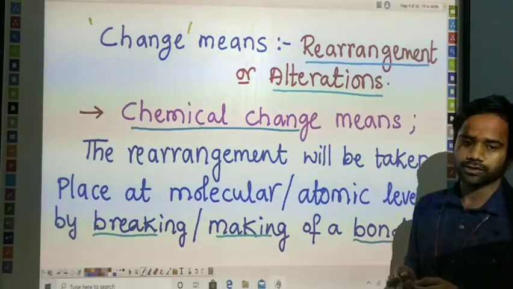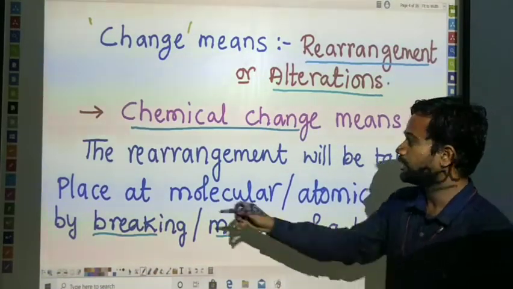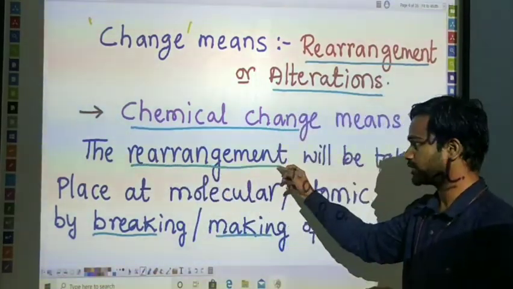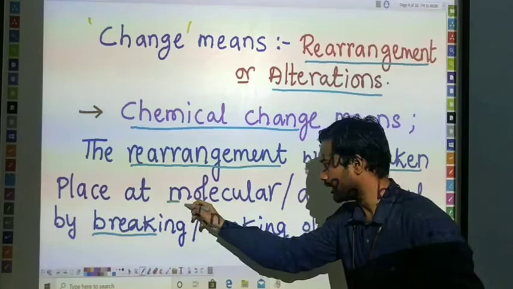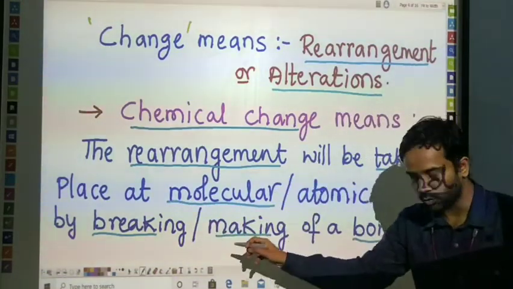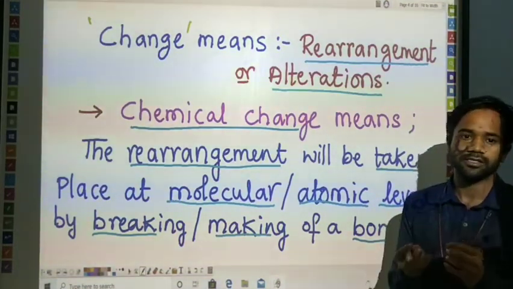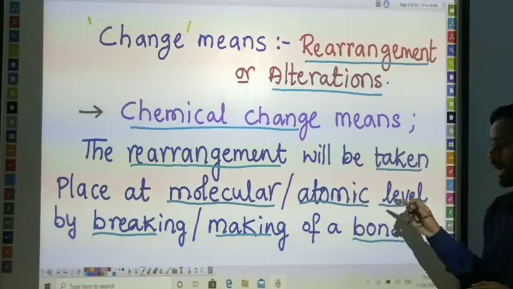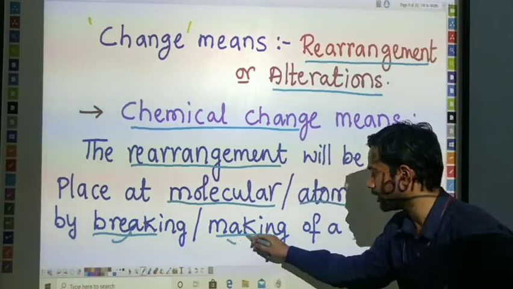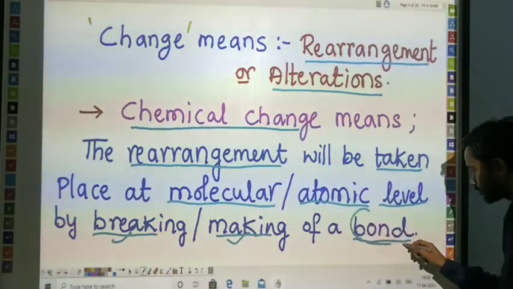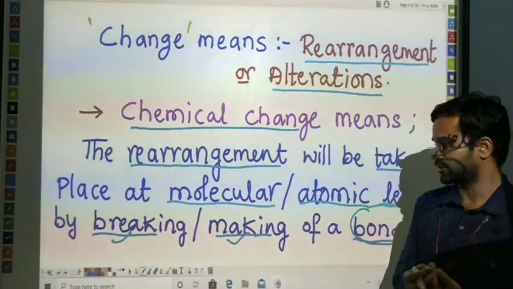In every chemical reaction there is a chemical change, which means a rearrangement taking place at the molecular or atomic level, the smallest particles in our universe, with the breaking or making of a bond. In future classes we are going to study bonds.